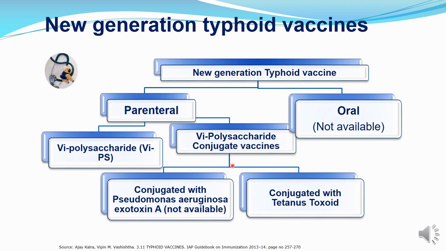And this again can be 2 types. One is conjugated with the Pseudomonas aeruginosa exotoxin A, but this is not available, so not given. And another is conjugated with the tetanus toxoid, and this one is available and this is practiced. So we give Vi polysaccharide conjugate vaccine which is conjugated with the tetanus toxoid.